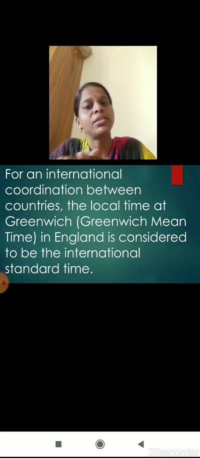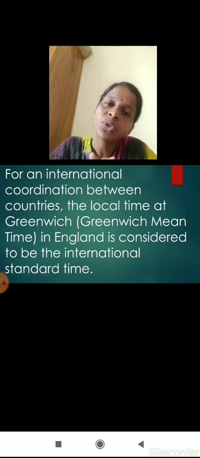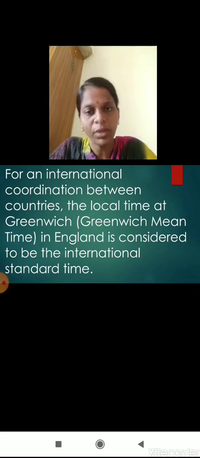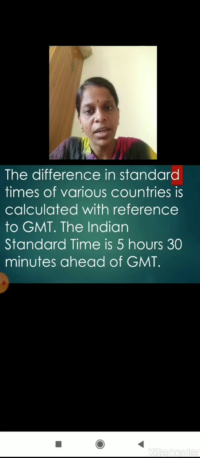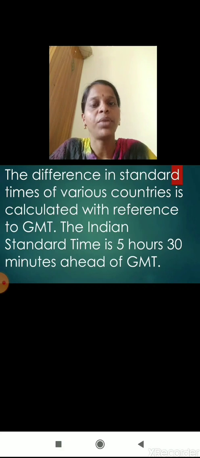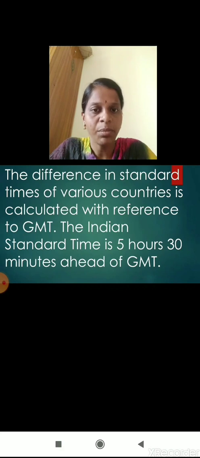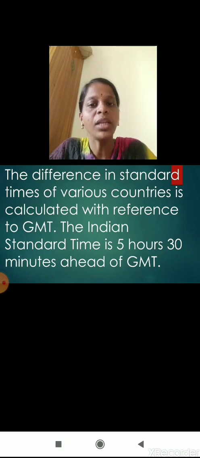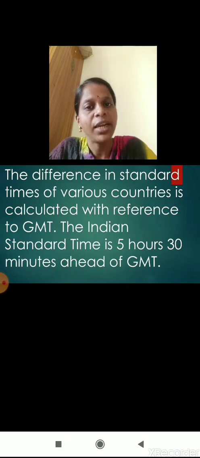As I told you, it is day sometime in another country and it is night over here in India. So this coordination also helps us to communicate with those places. The difference in standard times of various countries is calculated with reference to GMT, that is Greenwich Mean Time. The Indian Standard Time is 5 hours 30 minutes ahead of GMT. GMT is the short form we write for Greenwich Mean Time.